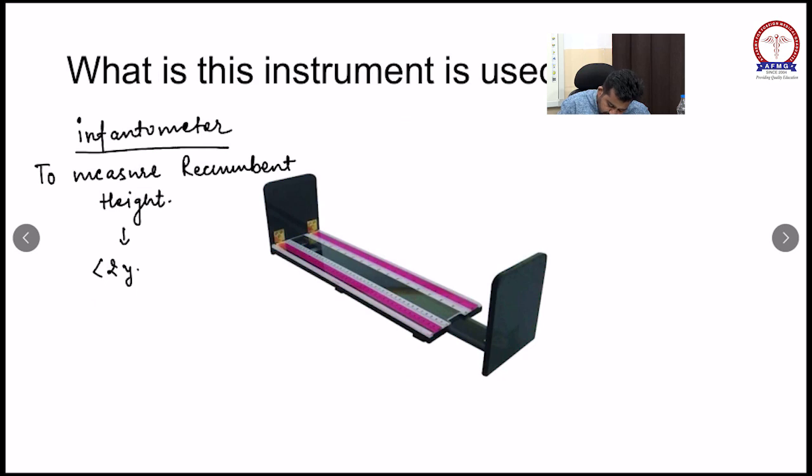Another variant of short stature is disproportionate. Disproportionate means the upper segment to lower segment ratio is altered.